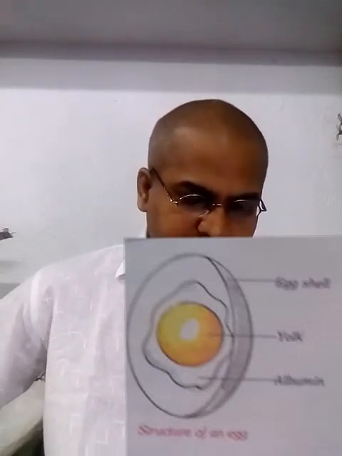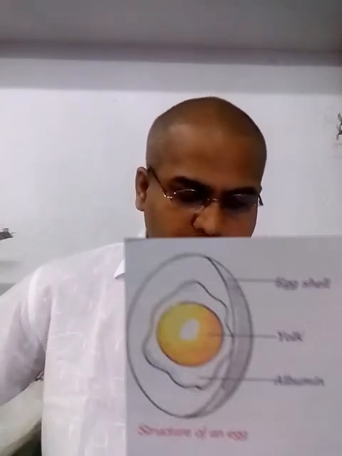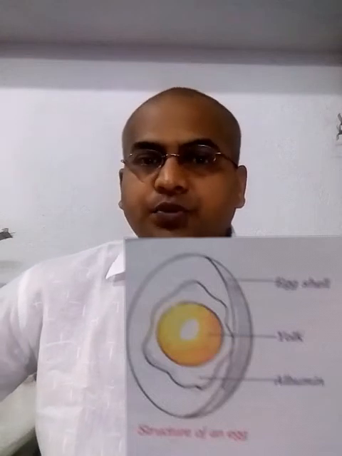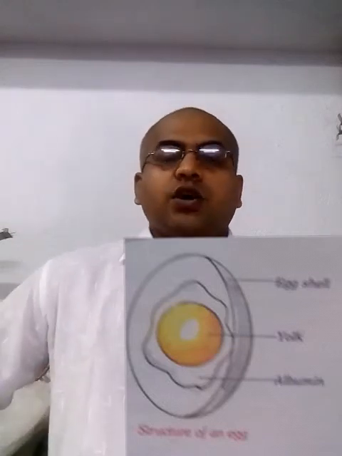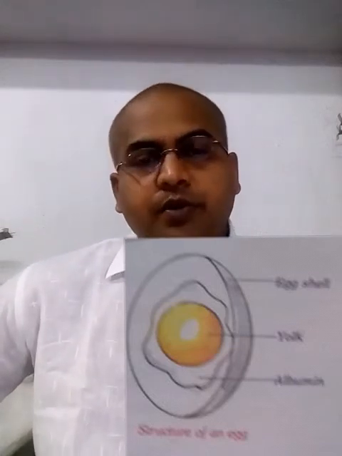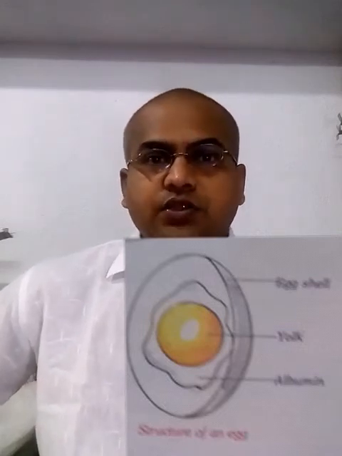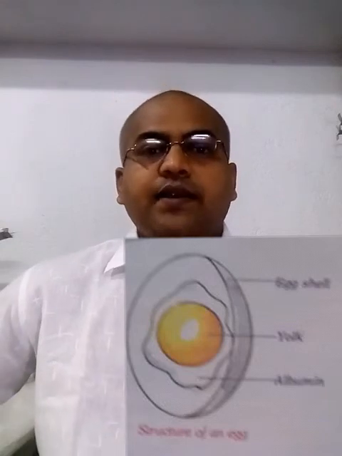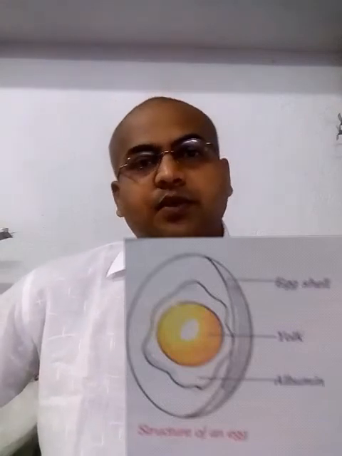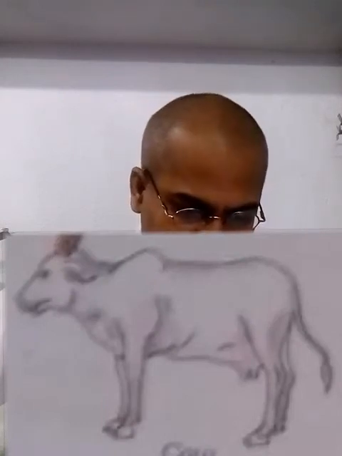Next question, that is 7. A marine mammal among the following is. So there are options given. Among these options, whale number 1, number 2 dolphin, number 3 both of these, next is none of these. So the answer is both of these, whale and dolphin. Both are mammals and they both live where? In the sea water, that is marine mammals.